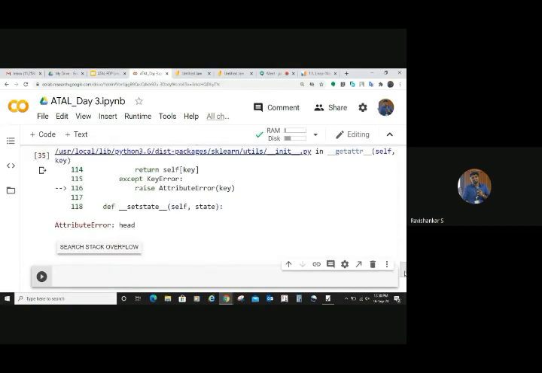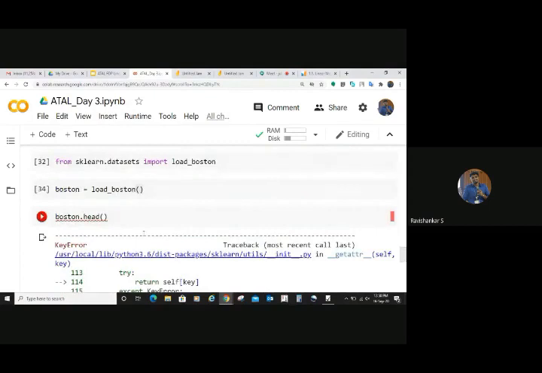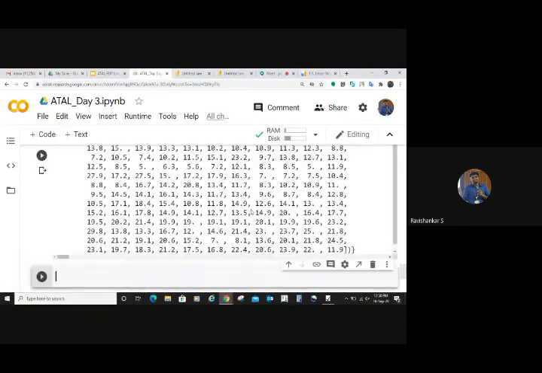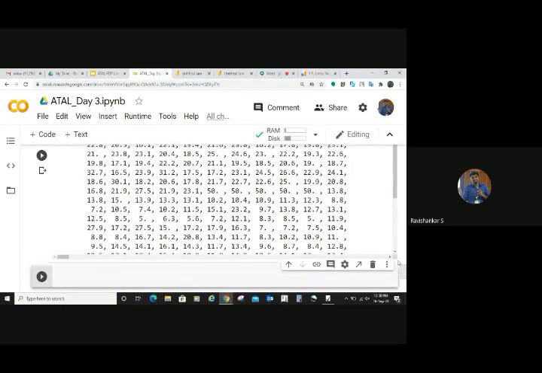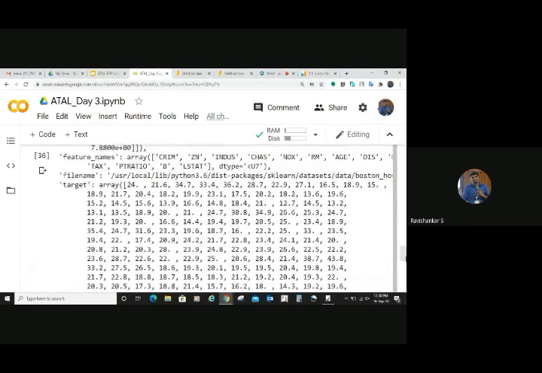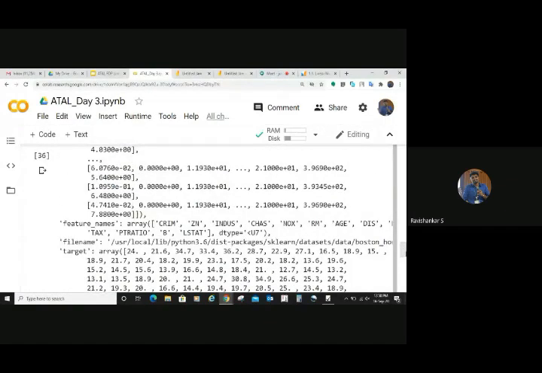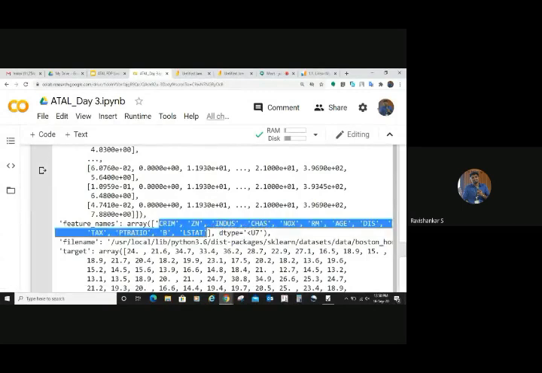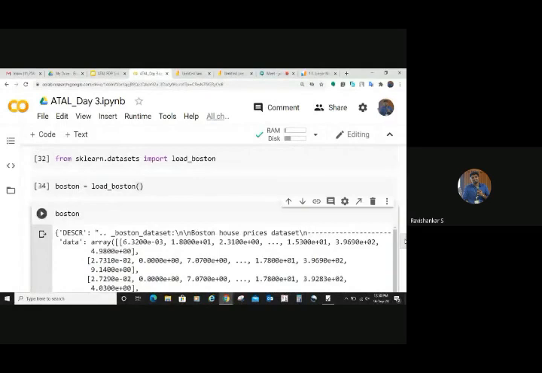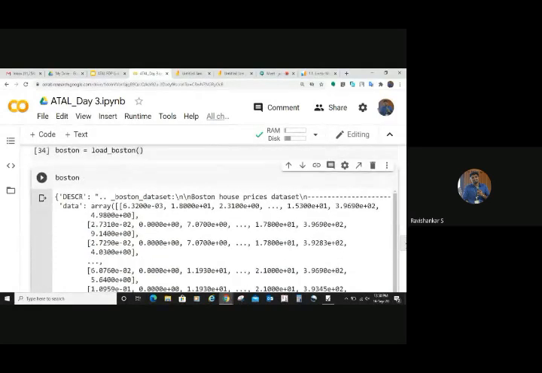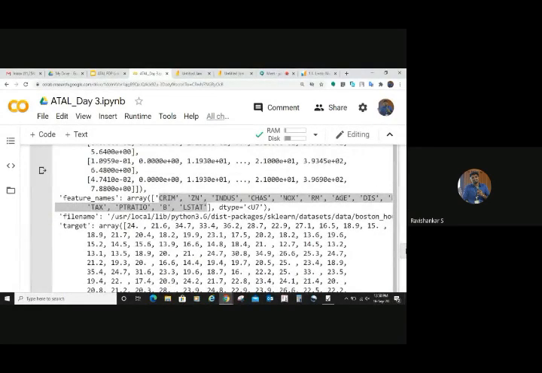Wait, some error is there. Yeah, head will not work here. You can simply print it so that you will see the data. It is already a NumPy array. If you have a dataset loaded as a data frame, then the head will work. This is already a NumPy array. You can see the feature names. These are the feature names. Fine. And we can convert this into a data frame. This is not a data frame, right? This is a NumPy array.